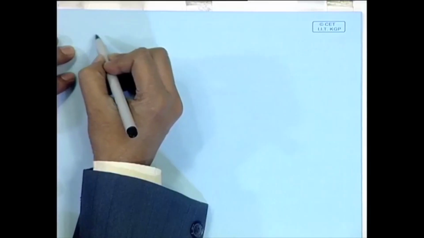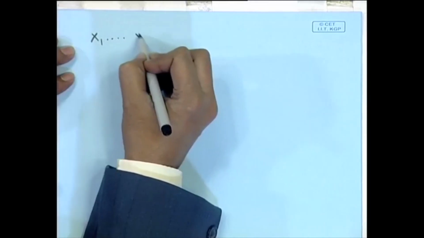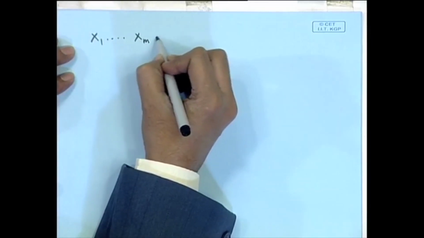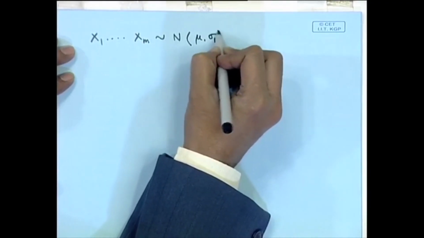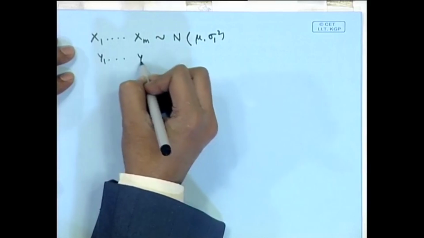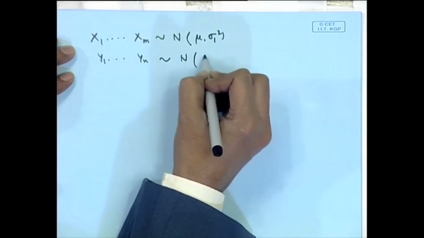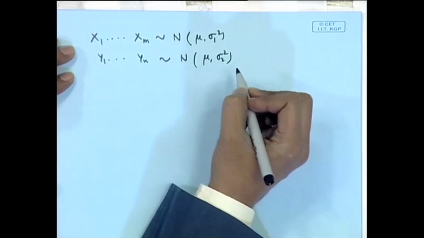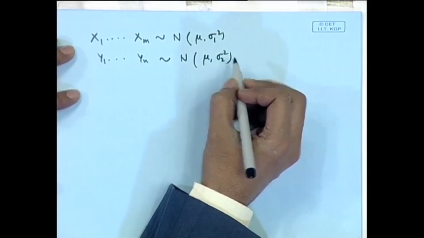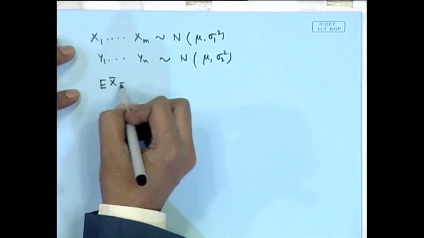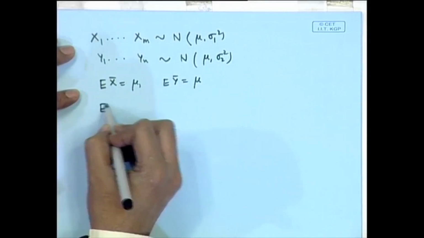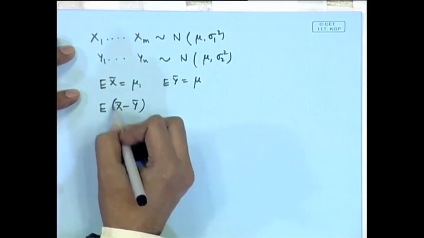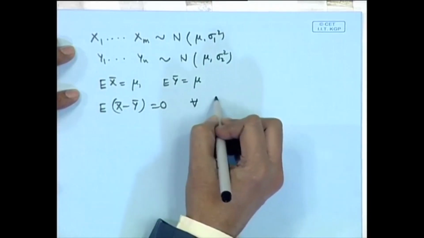An example for this situation is, suppose I say x 1, x 2, ..., x m follows normal mu sigma 1 square, y 1, y 2, ..., y n follows normal mu sigma 2 square, then expectation of x bar is mu, expectation of y bar is also mu. So, expectation of x bar minus y bar is 0 for all parametric values.